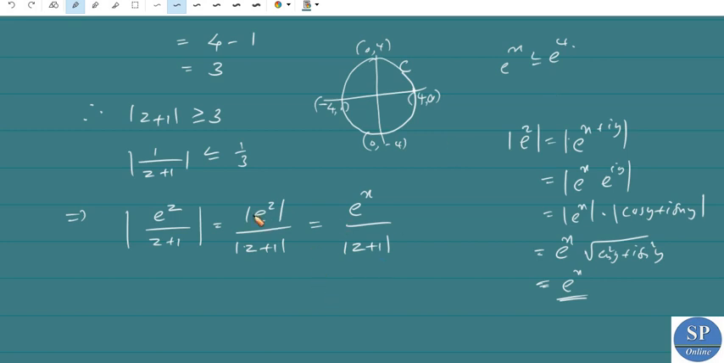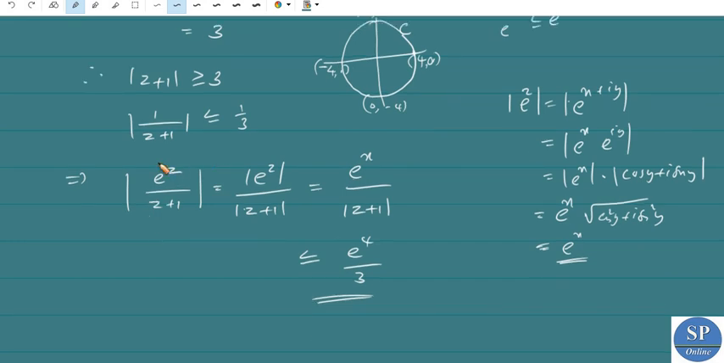So we already obtained that 1 by mod z plus 1 is less than or equal to 1 by 3, and e power x is less than or equal to e power 4. So this is less than or equal to e power 4 divided by 3. That is, mod f of z is less than or equal to e power 4 divided by 3. So this will be our M.